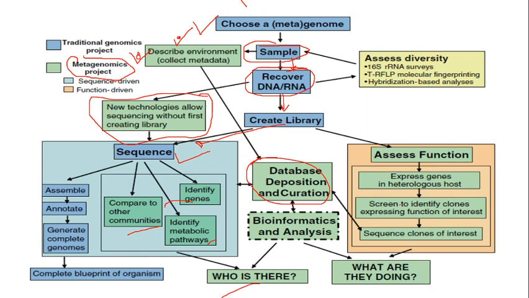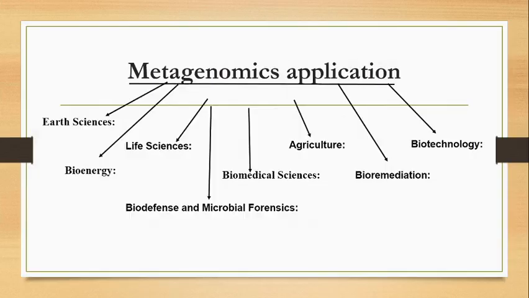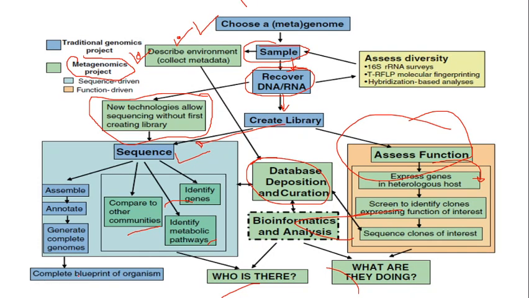Second, if we are doing functional metagenomics, in this you need to express those genes. If you find that these genes are unique and a gene is doing some function in that sample, you need to isolate that gene, insert it into a vector, into the host, and those clones will be identified for the specific function. So in short, at the end of metagenomics, you will be able to understand who is there, what they are doing, and how they are doing it.